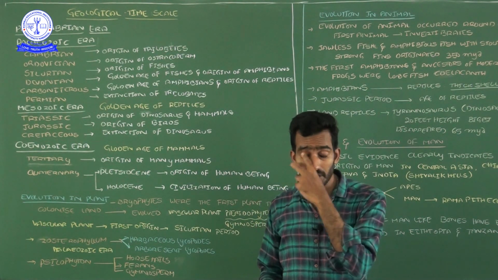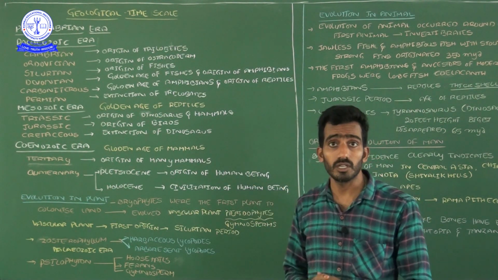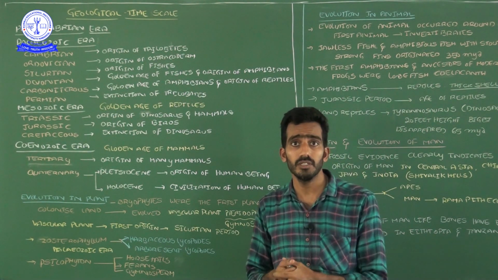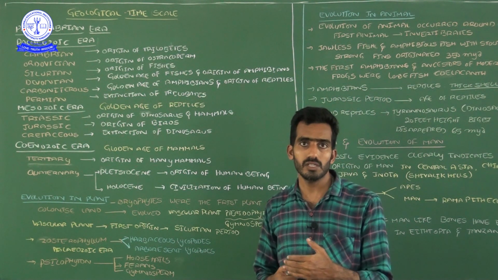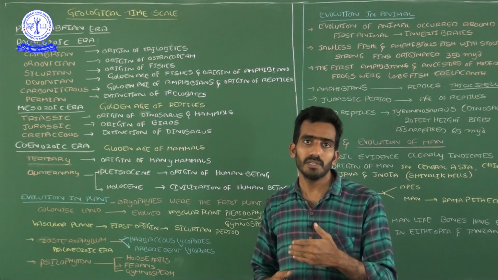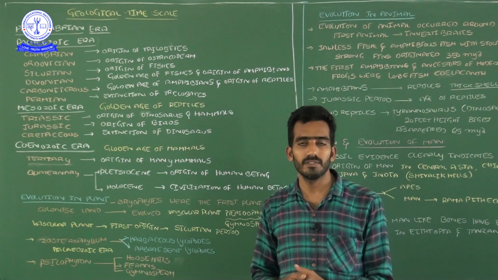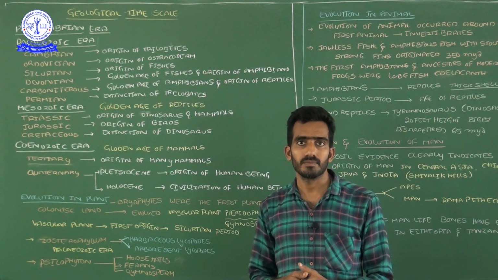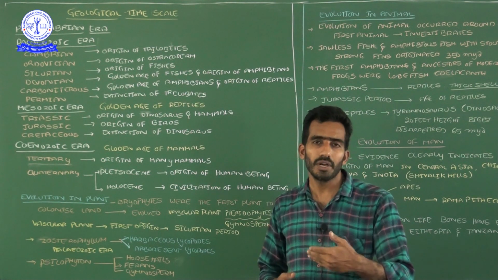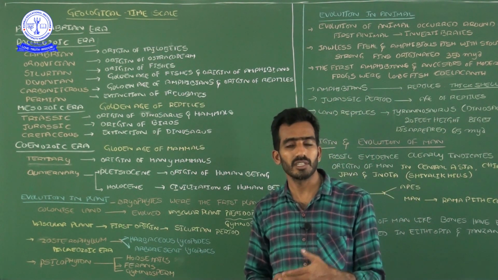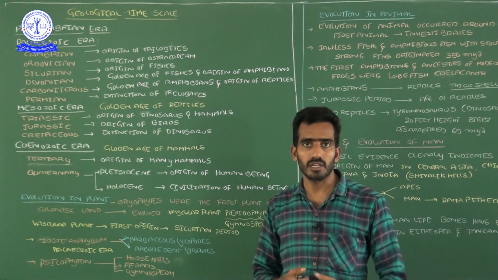Good afternoon, my dear students. In this video session, I would like to continue our 12th standard evolution chapter, from the continuation of the last videos. In the last videos, we already completed several theories of evolution and evidences of some of the theories. Natural selection, industrial melanism, and chemical resistance are all completed.